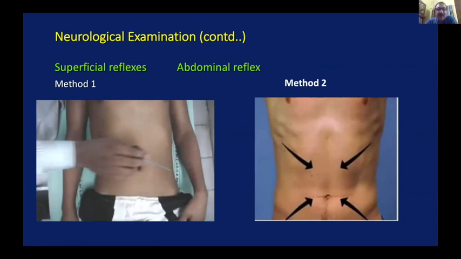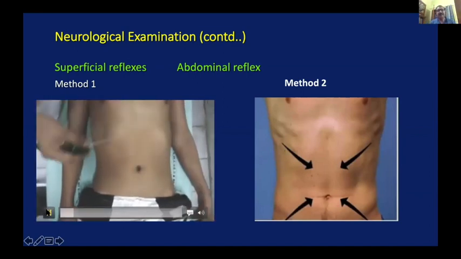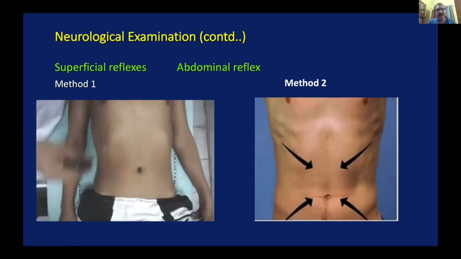Now there are 2 ways of doing it. This is the first way. This is the second way. In all the 4 different quadrants, the stroke is given from outside to inwards. Now please see this video once again. All 4 quadrants separately checked.